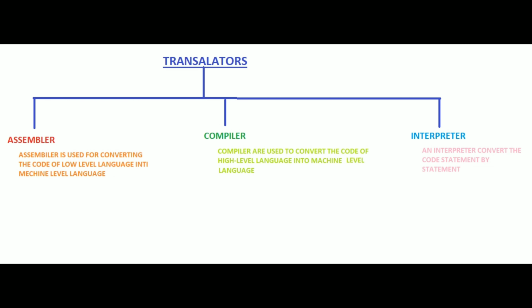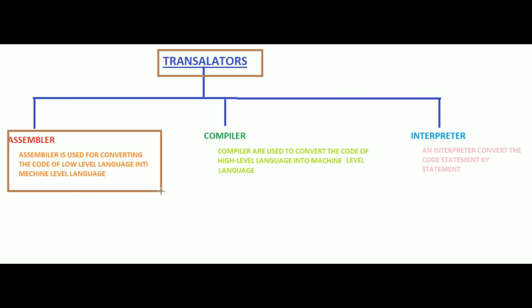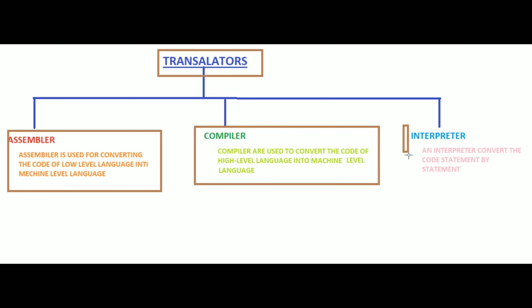Translator: we know the computer understands only machine level language, which is binary, 1 or 0. Translators are of three types: one is assembler, another is compiler, another is interpreter. So what is an assembler? An assembler is used for converting code of low level language into machine level language. Compilers and interpreters are used to convert high level language into machine level language.